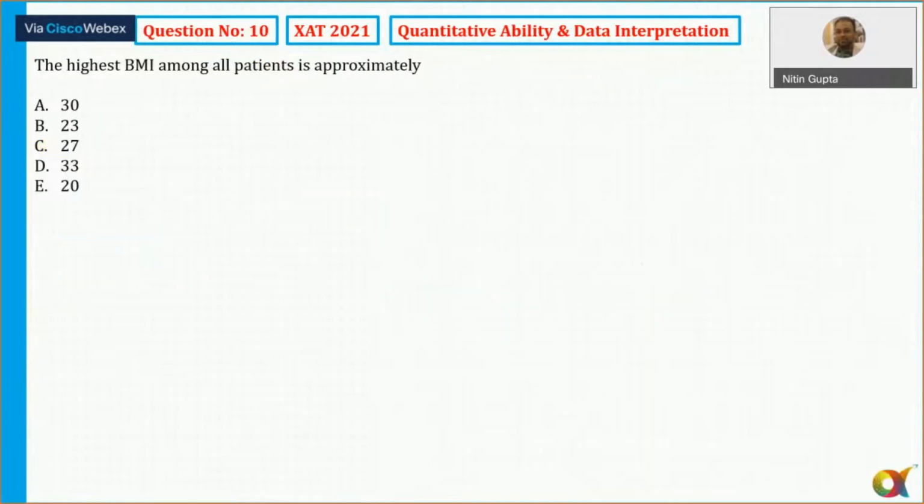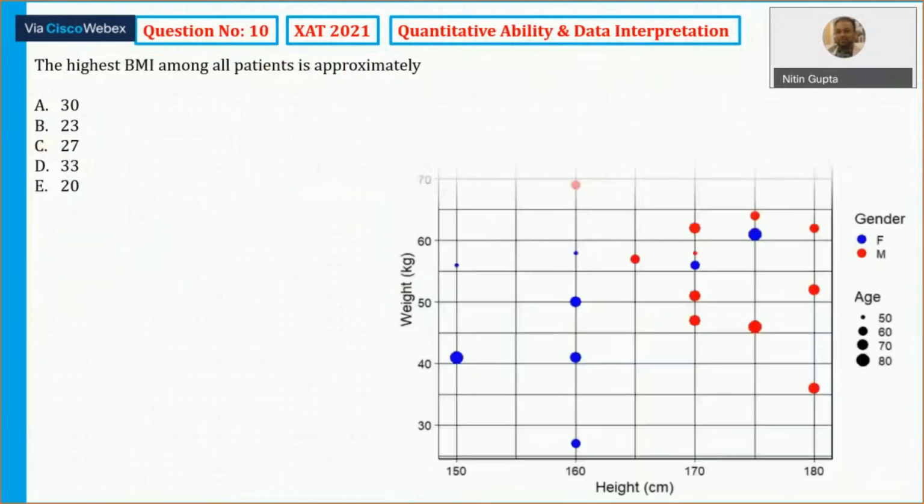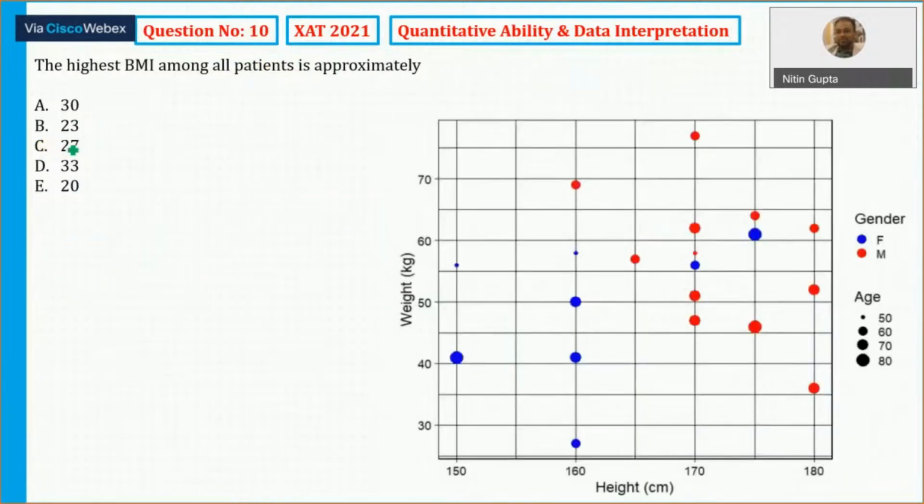So let's come to question number 10. Now it says highest BMI among all patients. What is the definition of BMI? BMI is nothing but weight upon height square. And I need to find out the highest. So weight should be maximum and height should be minimum. I will try this. Weight and height.